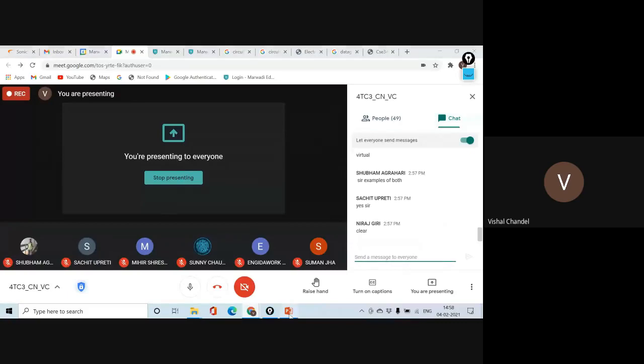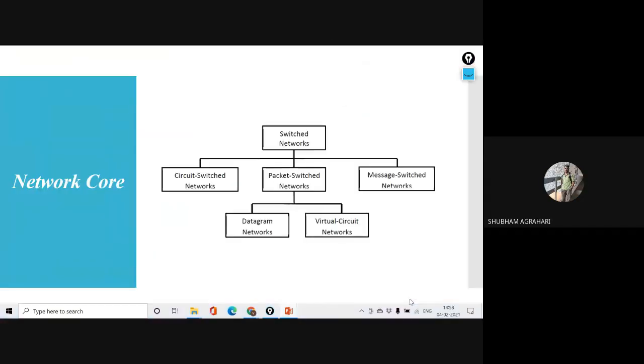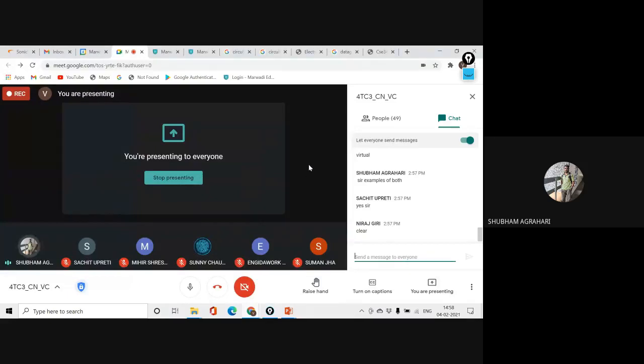Now, what we are exactly doing in message switching. Okay, so, Sir, why is virtual circuit a little bit slow compared with the datagram approach? Yeah, Shubham, you can just imagine that I have 100 packets, and I want to transfer these 100 packets to a remote client, which may be in San Francisco.